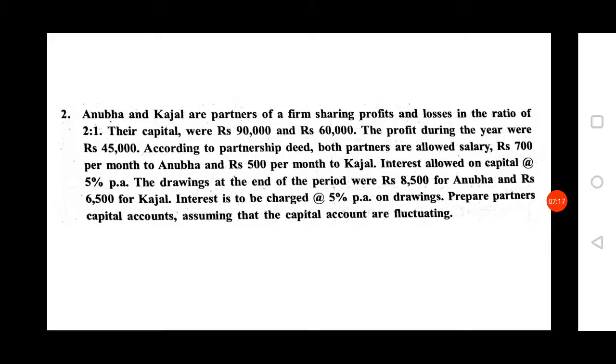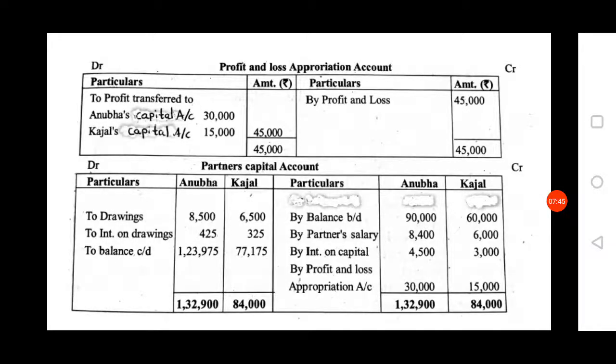Here in this problem they have given the profit of the firm as 45,000. There is no need to adjust interest on capital and salary. You have to assume that interest on capital and salary are already adjusted in this profit. Therefore there is no need to adjust the salary and interest on capital once again in the profit and loss appropriation account. Only this profit of 45,000 you have to distribute to the partners in the profit and loss appropriation account.